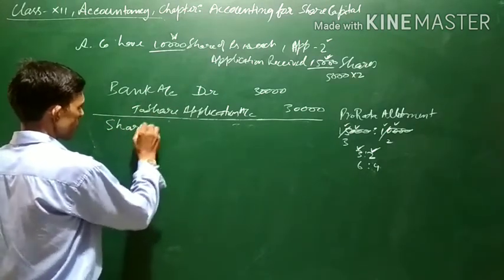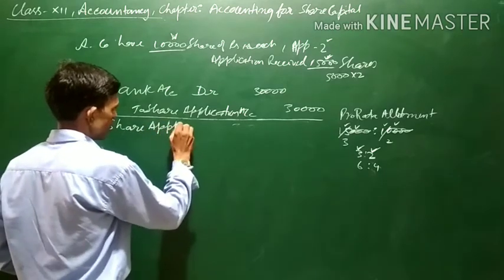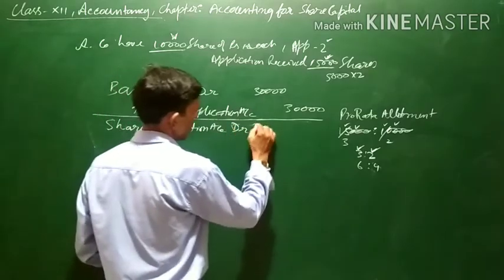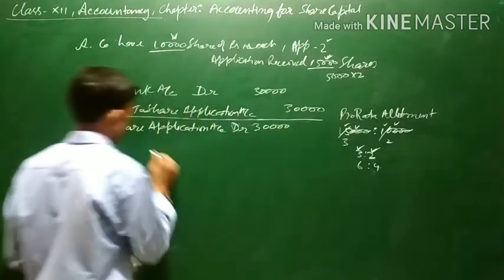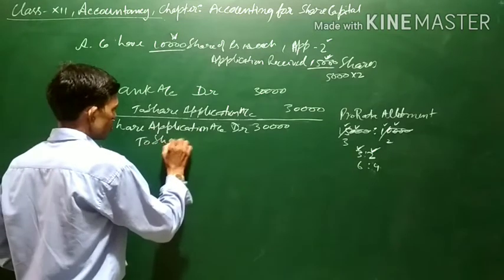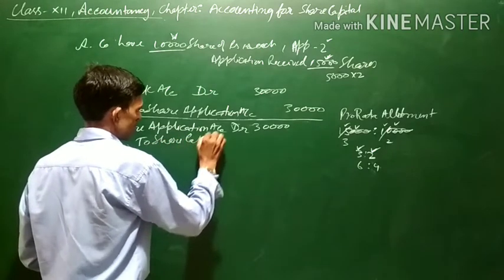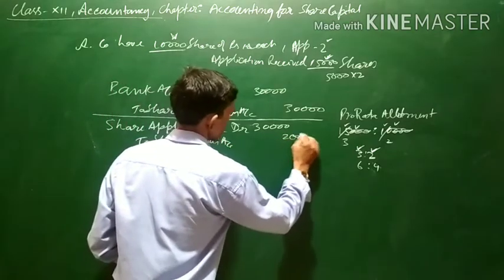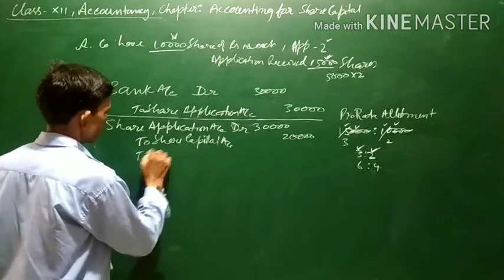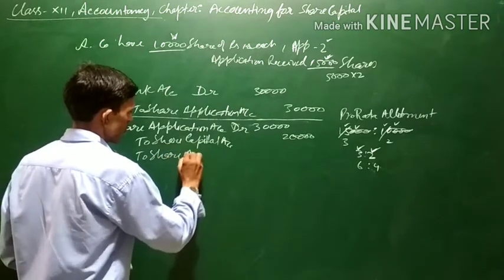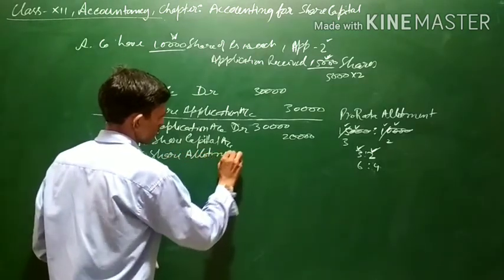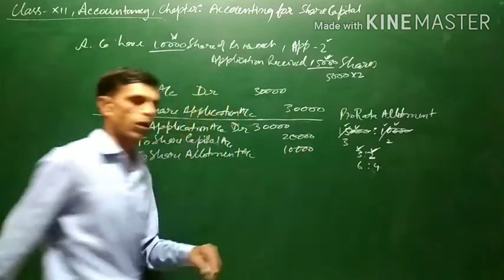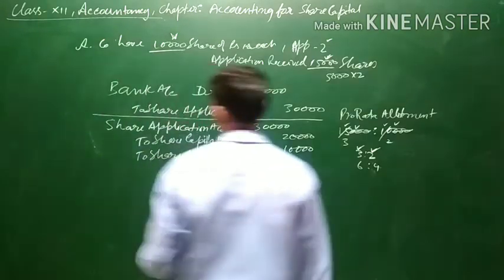Share application account debit 30,000 to share capital account 20,000 to share allotment account 10,000. Now how and why is this done?